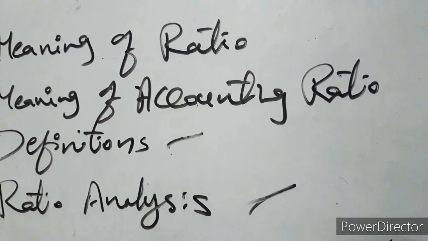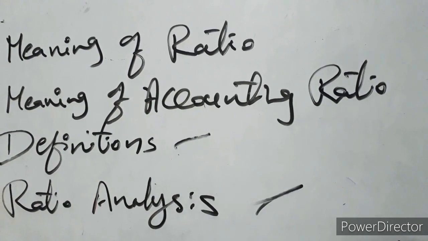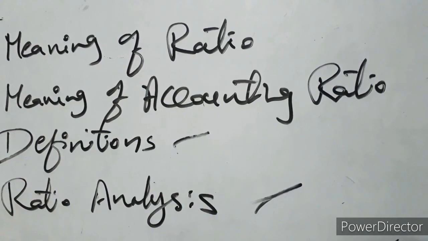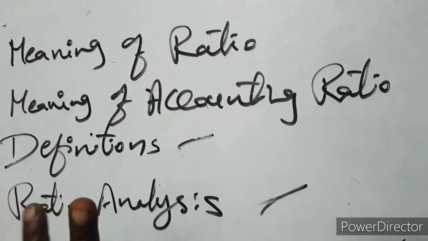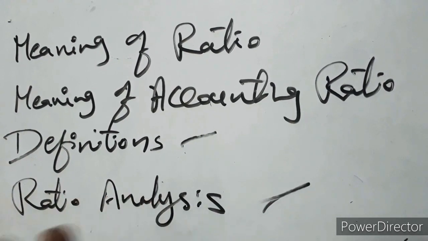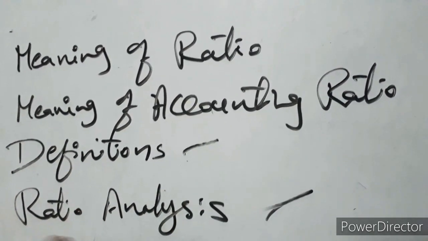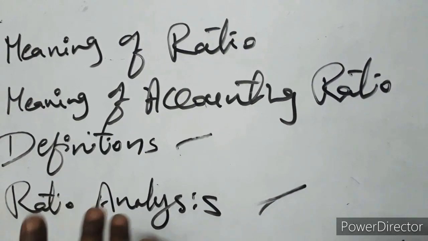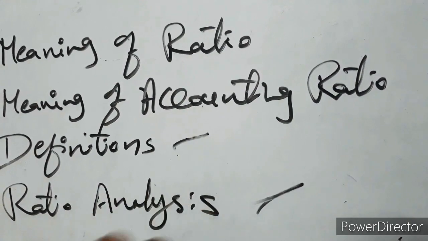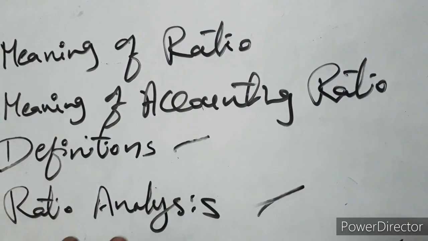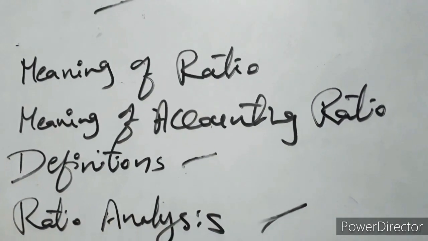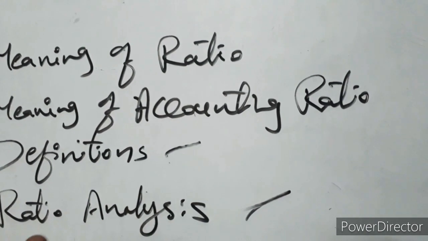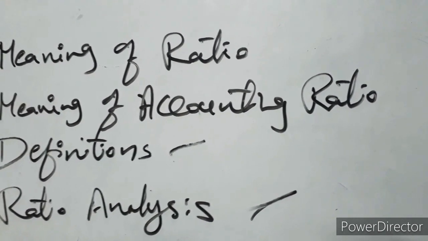Then comparison of the ratios. Where there are two variables, comparison arises. So here the calculated ratios are compared with the ratios of the same firm in the past, or the ratios of other firms, or with the ideal standard of relevant ratios.